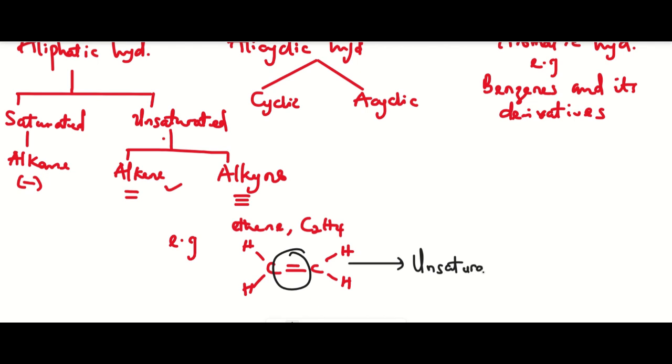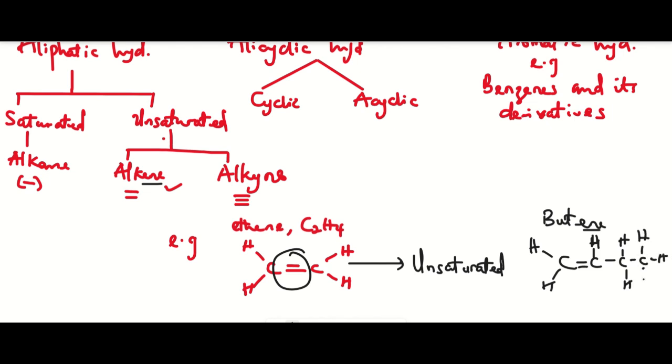So let's look at this example. Provided we have a compound like butene, look at the ending name, ene. This is also an ene. Hence, it is a member, a homologue of the parent alkene. So we can have C, C, C, C, right? And let's say the double bond lies here. So it means that we'll have two hydrogen here. We'll be teaching how to place the hydrogen atom in our next video. So we have H, H, H, H, and H, right?